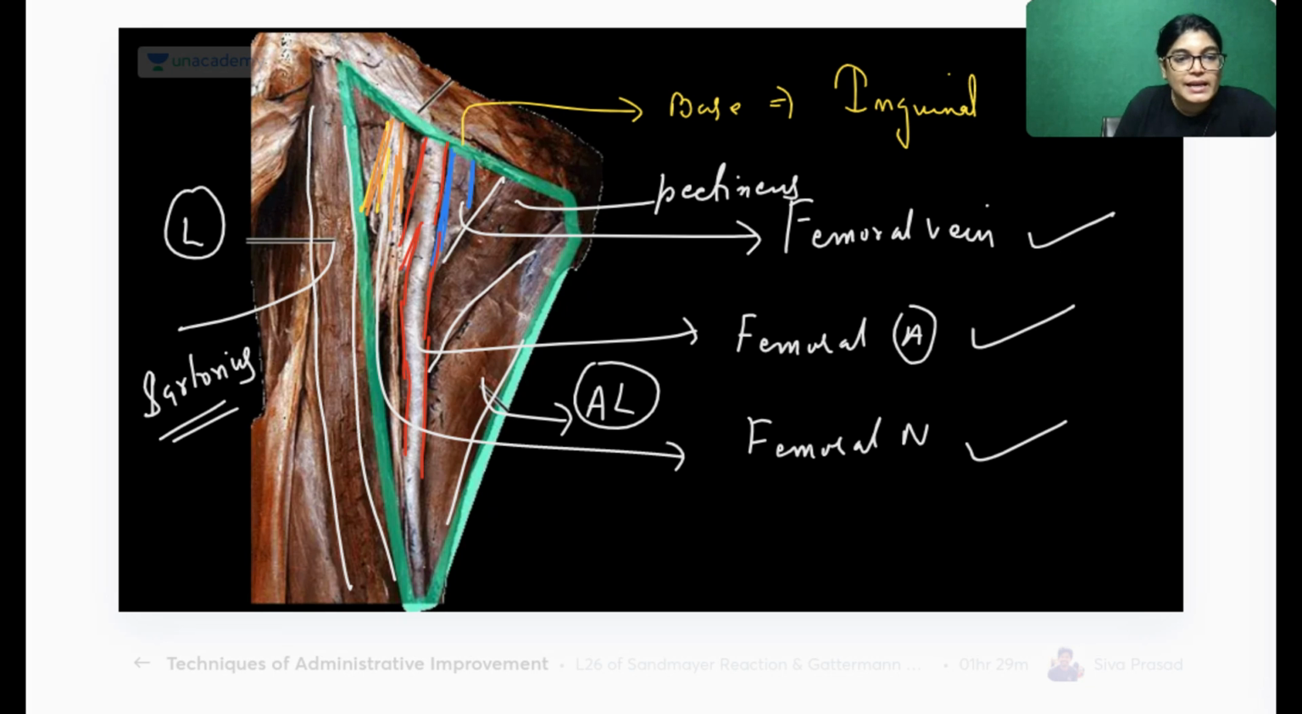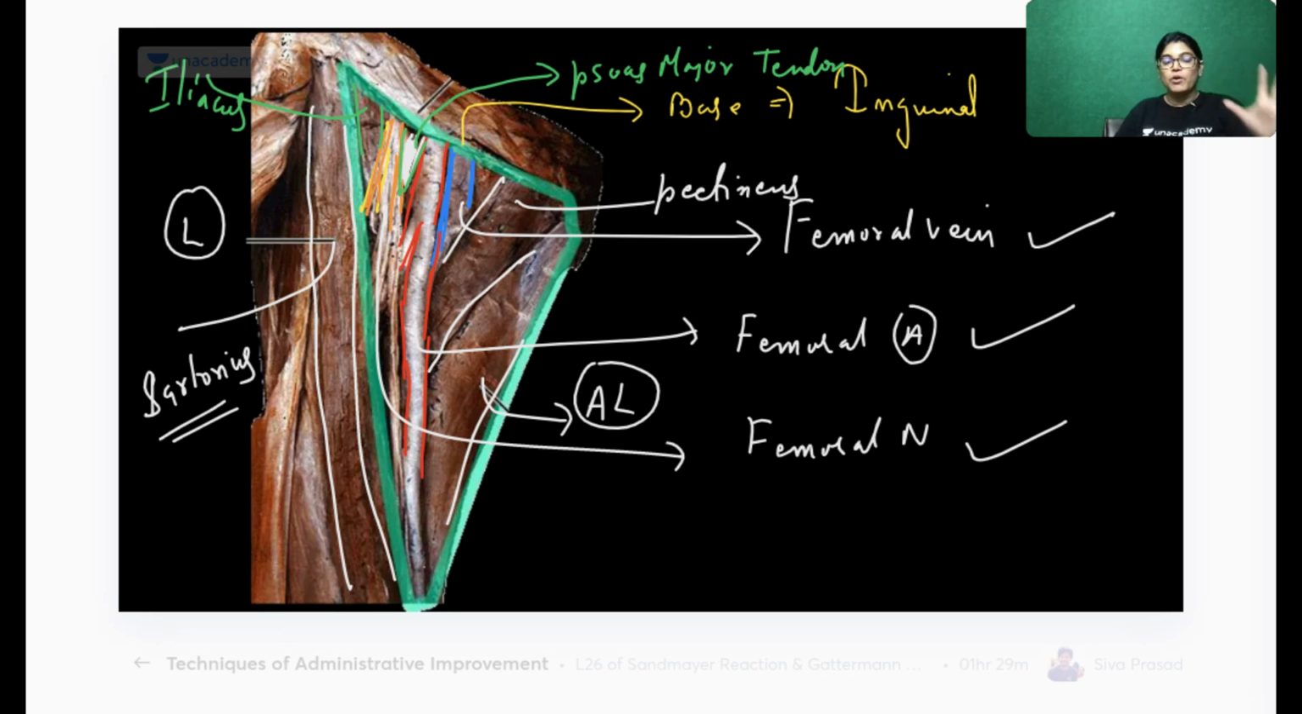Generally here a small bit of muscle which you are seeing, which I am highlighting with white color, this will be the psoas major tendon. Actually, only the tendon of psoas major is present in our femoral triangle, and most laterally this muscle will be iliacus. This muscle is iliacus.